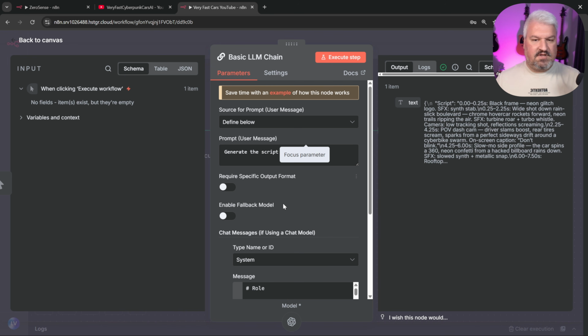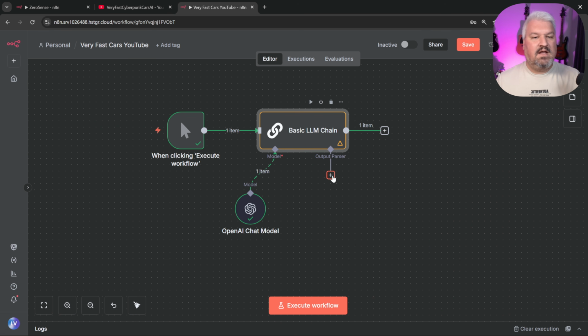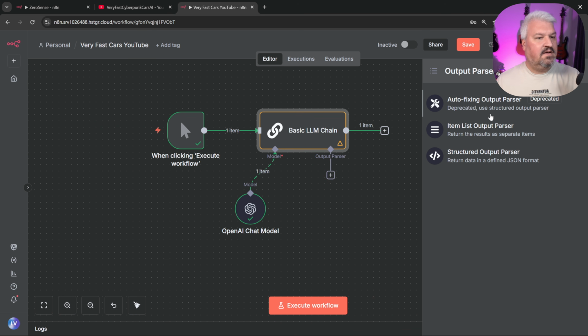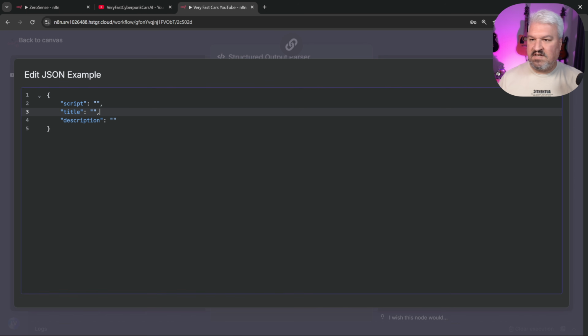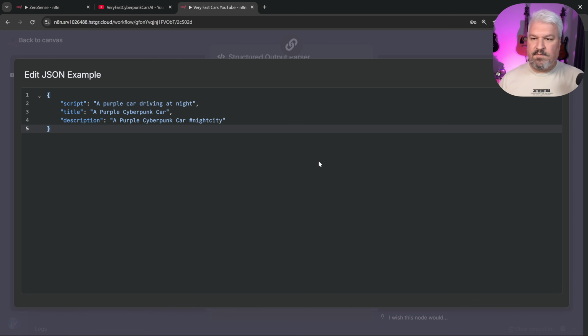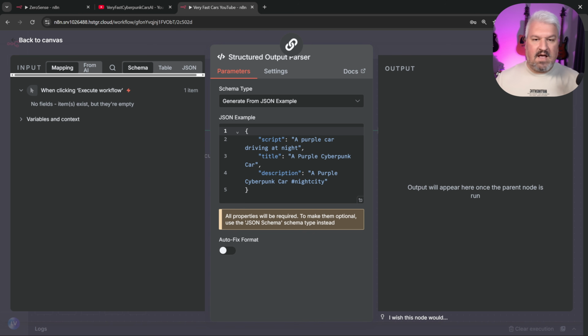So we do want to return this as structured output. So I'm just going to enable required specific output format. Then let's add our output parser. Let's go with the structured output parser. Then let's replace this example with this structure. So we've got the script, the title, and the description. I'll just enter something basic. Let's actually expand this. And really the content doesn't matter here. We just want to provide some examples to give the LLM an idea of what the output should look like.